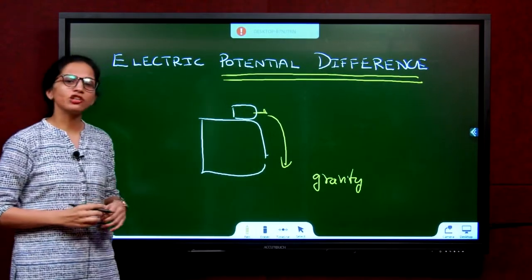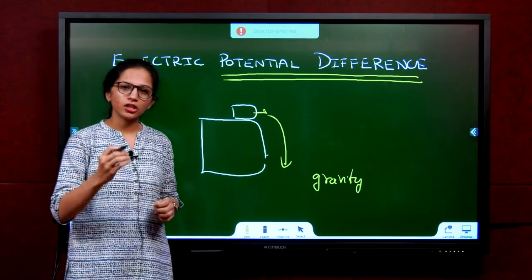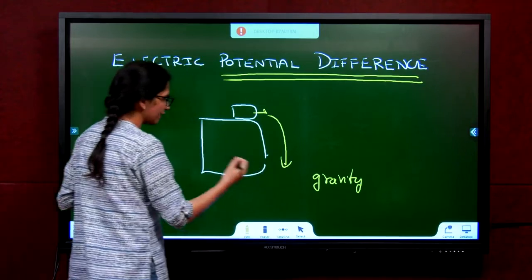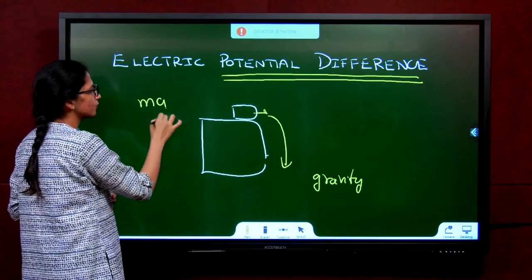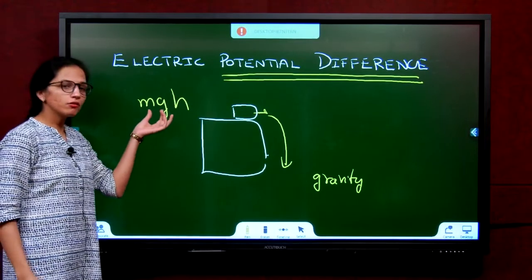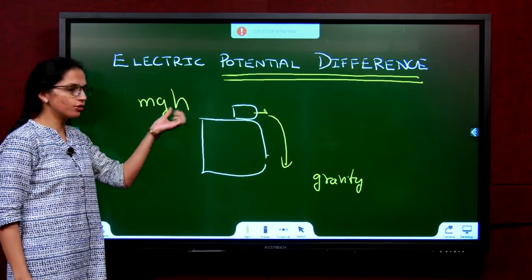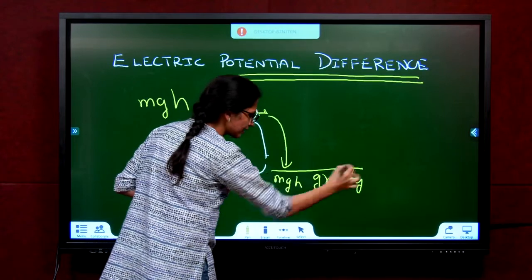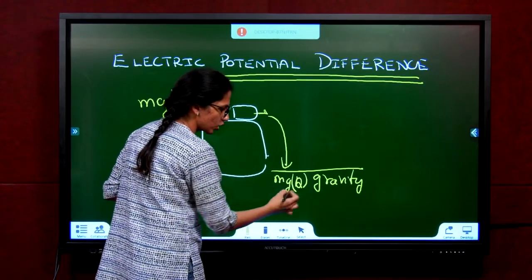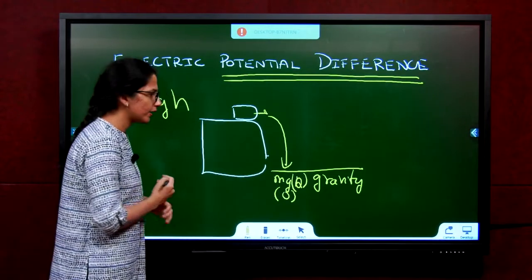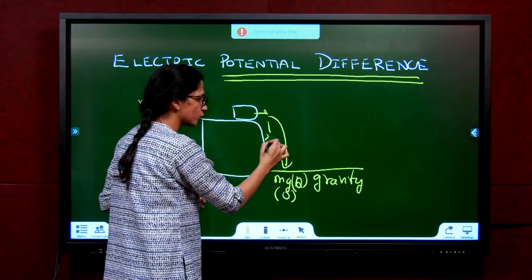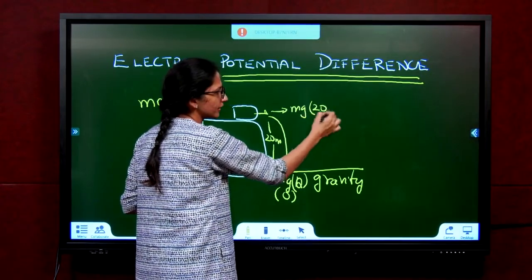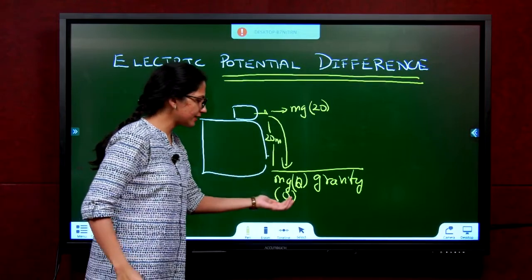You all have studied in your lower classes potential energy due to gravity. Do you remember? Here gravitational potential energy is given as mgh: mass into acceleration due to gravity into height. Very simple. This is the ground. What is the value of h here? 0. So what is the potential? 0. Come here. Height, let's say, is 20 meters, the height of the house. What is mgh here? mg into 20. Some number. This is 0, this is 20.